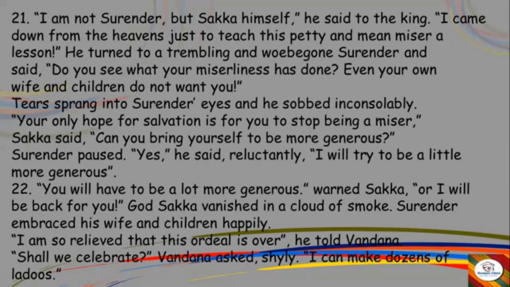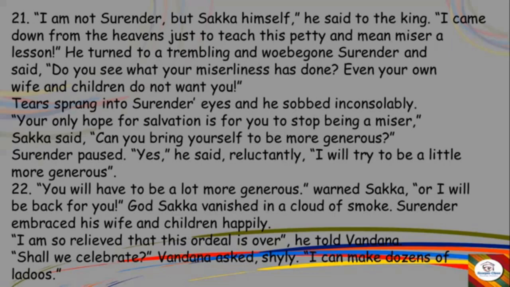So God teaches him a lesson. See what you have done? Because of your own stinginess and miserliness, even your wife and your children are not willing to stay with you. Tears sprang into Surendra's eyes and he sobbed. He started crying. "Your only hope for salvation is for you to stop being a miser." So God warns him, you don't have to be a miser now. If you want a real life, a good life, and a happy life, you have to stop being a miser.